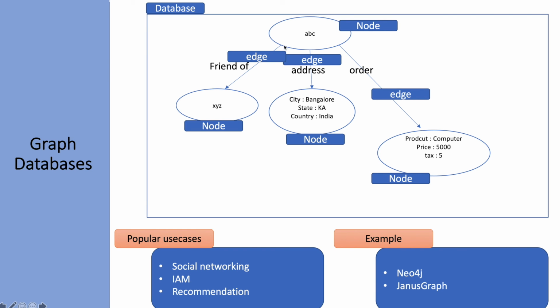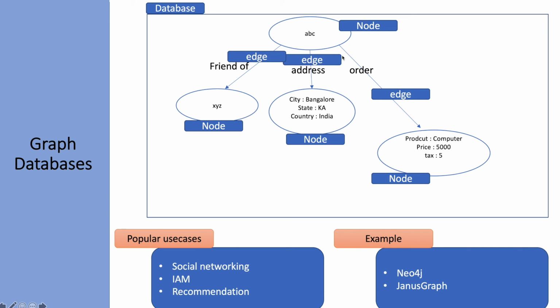So persons ABC and XYZ would be nodes, and the edge is 'friend of'. The edge defines the relationship under that particular person. Similarly, the person ABC can have an address. The address can come as an edge, and the city, state, and country can be stored in key-value format as properties of the other node.